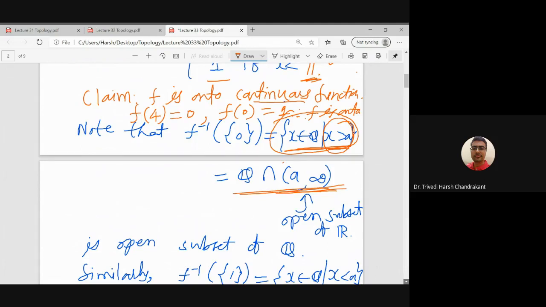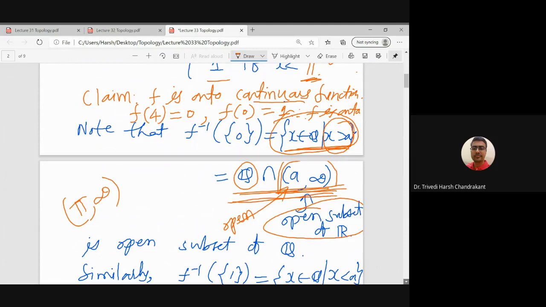And then we know that any such set which is pi to infinity, this is an open interval. So it is an open subset of the real line. So if I have a set which is open, and if I take its intersection with Q, then this set will be open in the subspace topology on Q. Right?